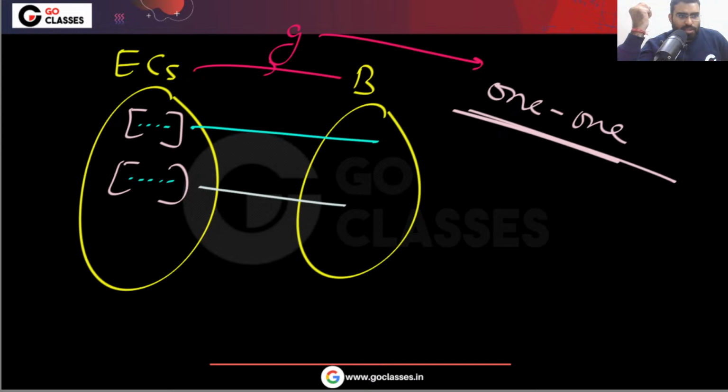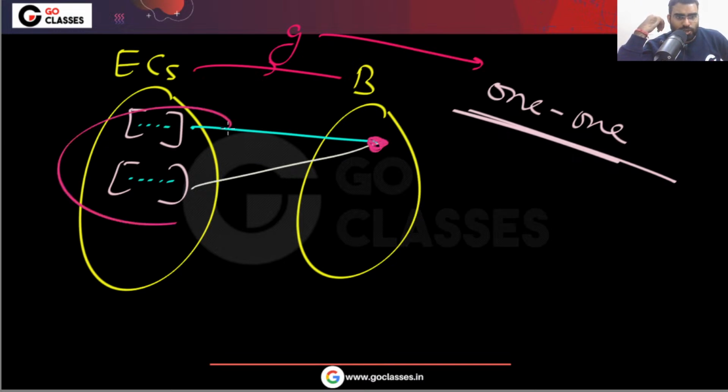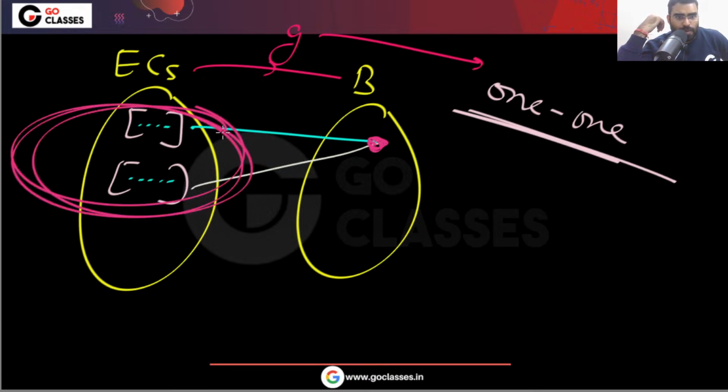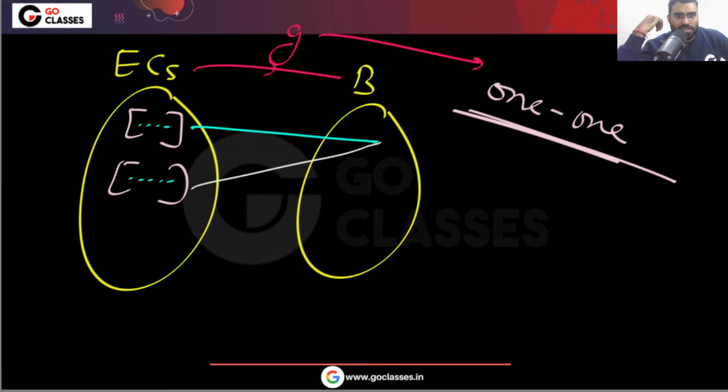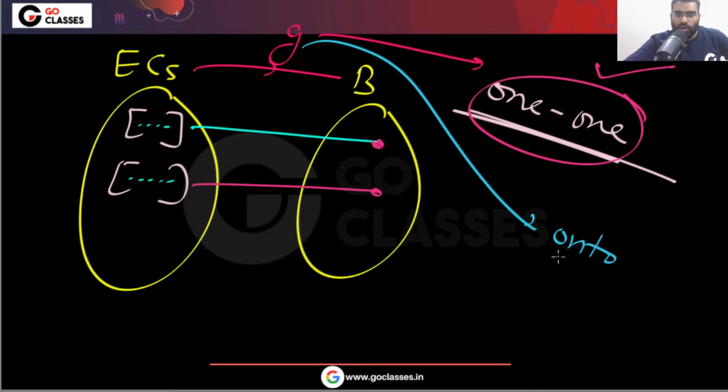Because if they map to the same element, then they will become a single equivalence class. Then they will merge. If this happens, then these two equivalence classes will merge. These two people will merge. So this cannot happen. So this will go to someone else. So this will be 1 to 1. And also this G will be onto. Why will this G be onto?